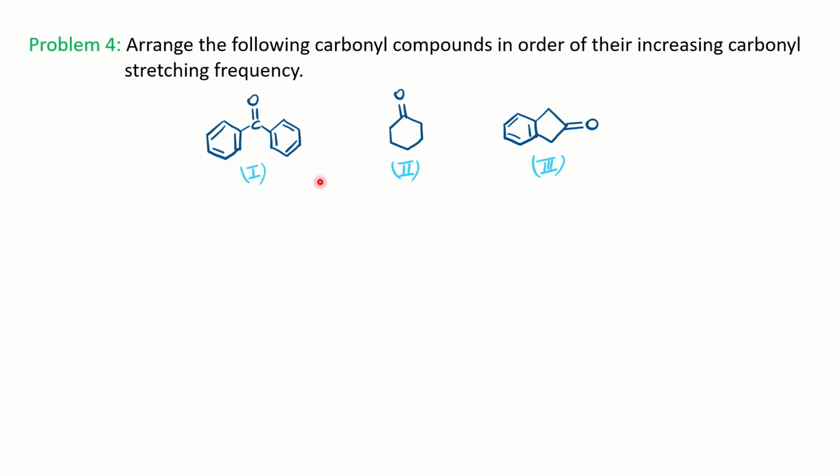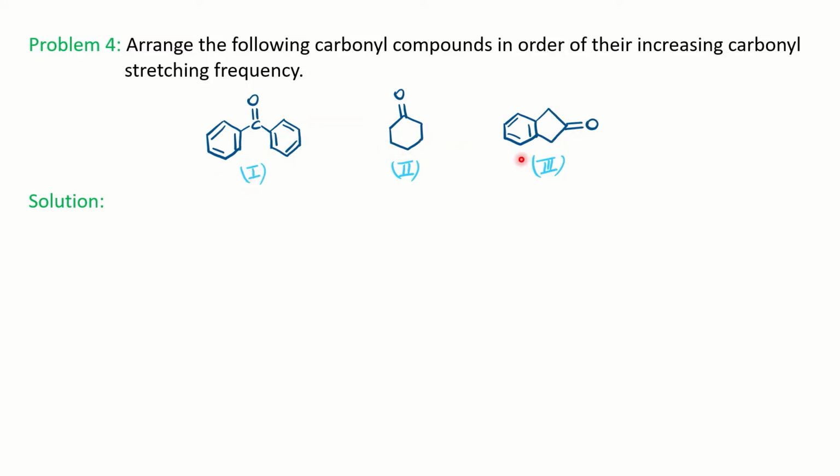So we have to first write down the molecule having the least frequency, then the second, and then the highest one. Now among the 3, this very first carbonyl has resonance present here, with the 2 aromatic rings. So conjugation is present. Conjugation decreases the frequency, so structure 1 should have the smallest frequency.